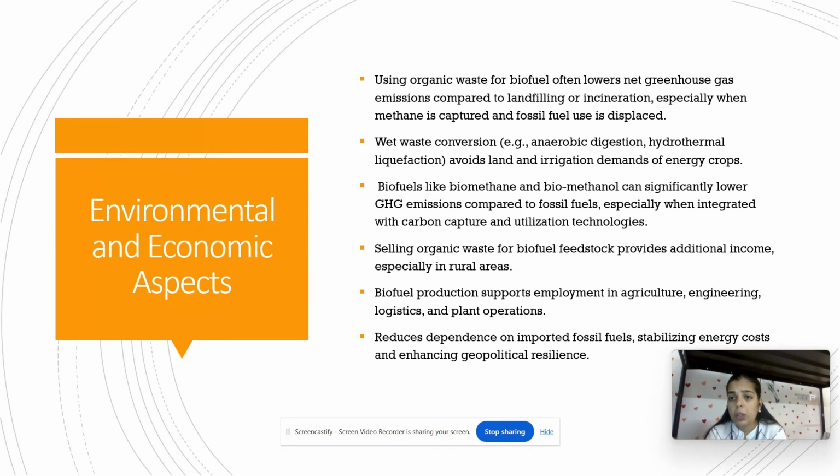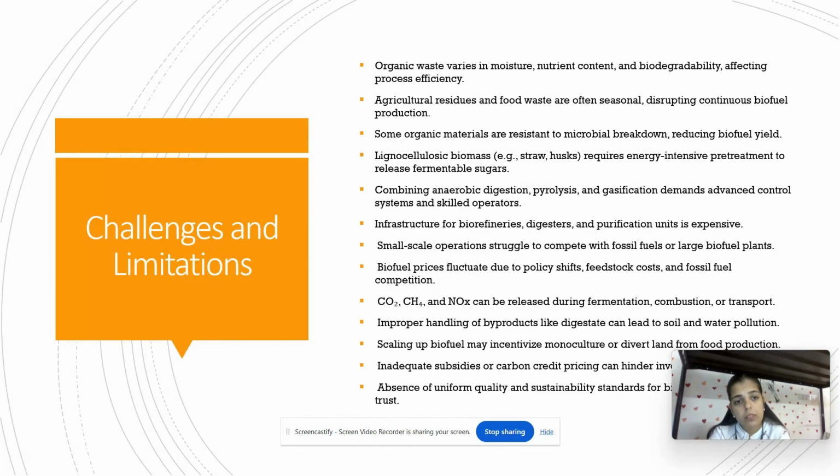Biofuels like biomethane and biomethanol can significantly lower GHG emissions compared to fossil fuels, especially when integrated with carbon capture and utilization technologies. Selling organic waste as biofuel feedstock provides additional income, especially in rural areas. Biofuel production supports employment in agriculture, engineering, logistics, and plant operations, reduces dependence on imported fossil fuels, stabilizing energy cost, and enhancing geopolitical resilience. So, what are the challenges and limitations we will face?